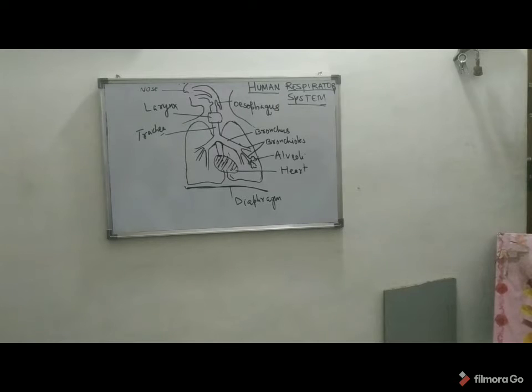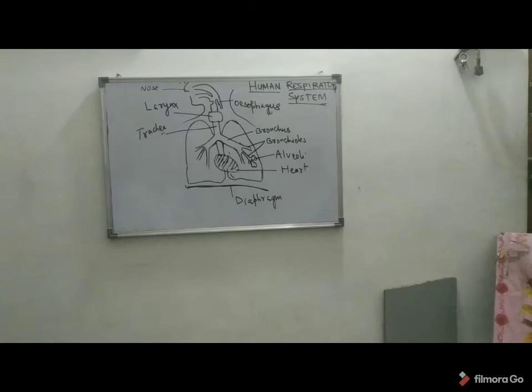Organs of the respiratory system include the nose, pharynx, larynx, trachea, bronchi, lungs, and alveoli. Now the nose. The nose is the only externally visible part of the respiratory system. Air enters the nose through the external nares, also known as nostrils. The interior of the nose consists of a nasal cavity, which is divided by the nasal septum.